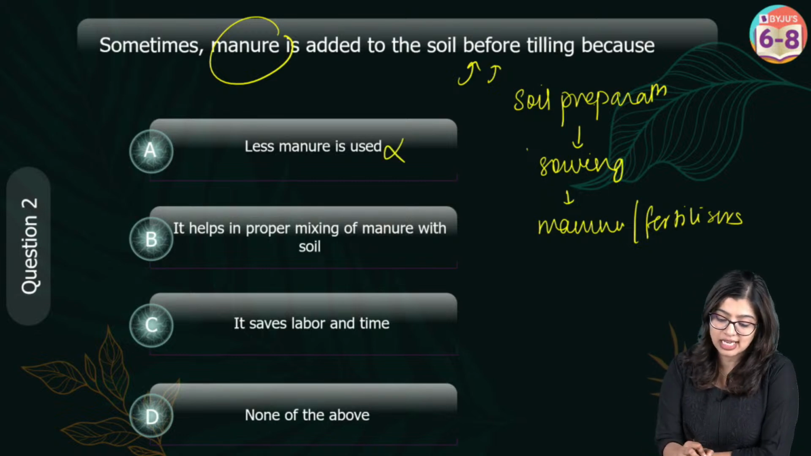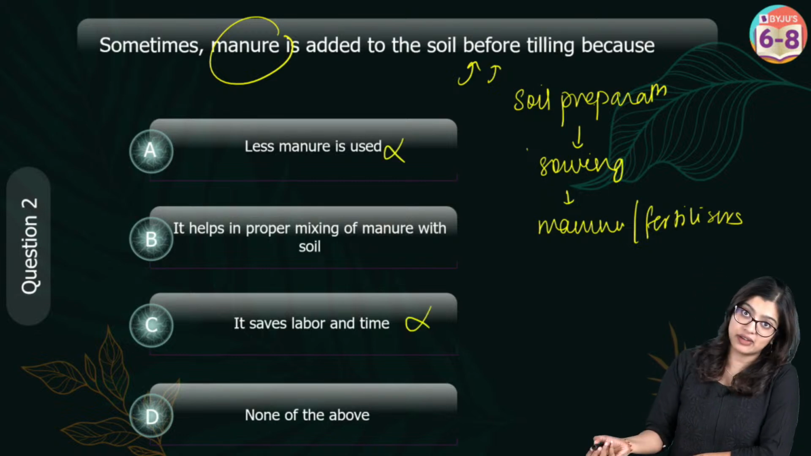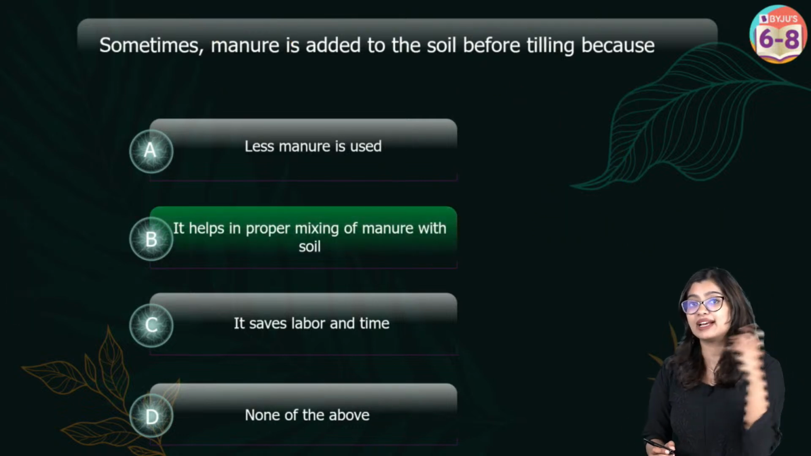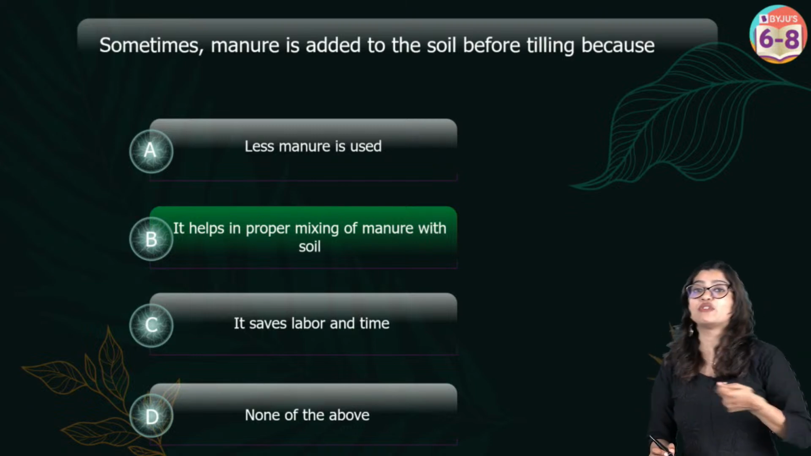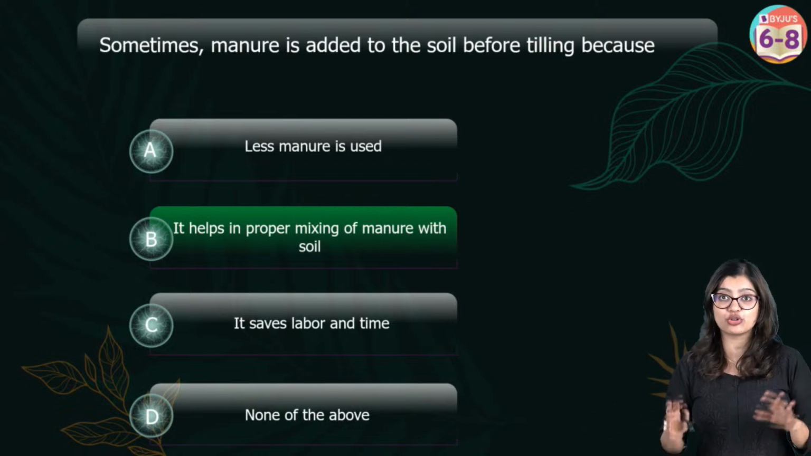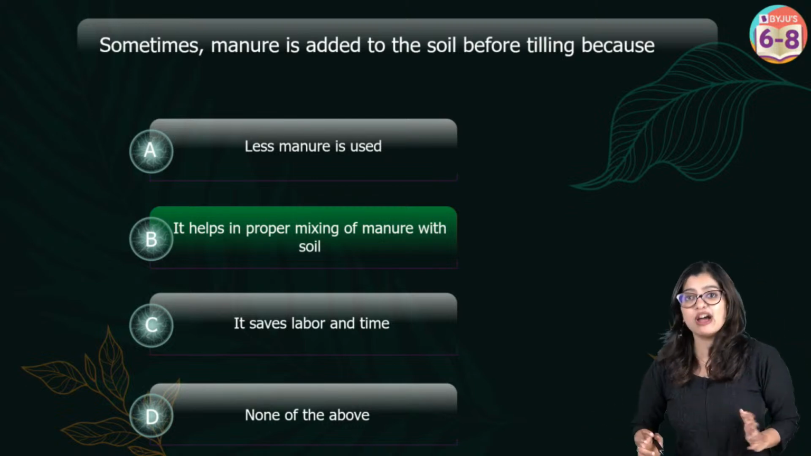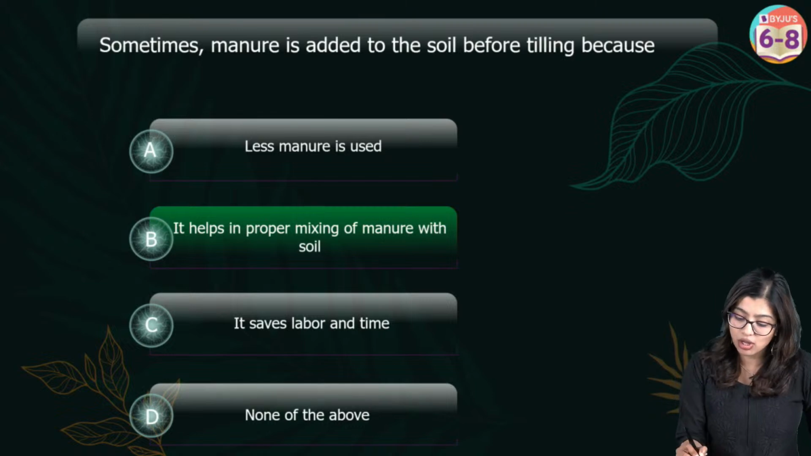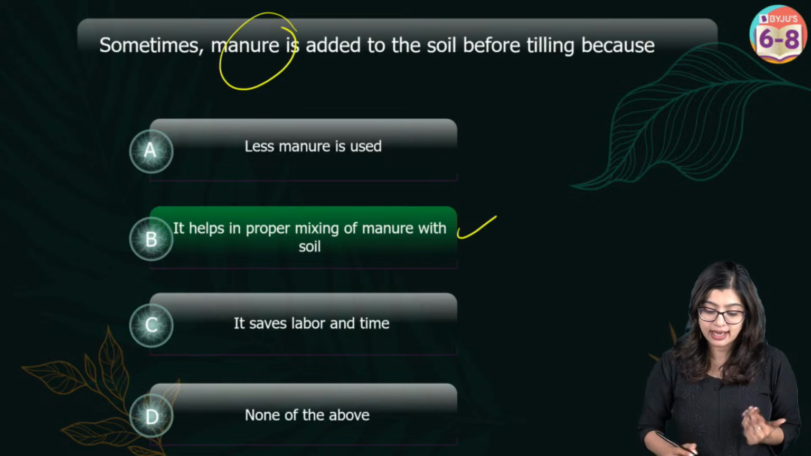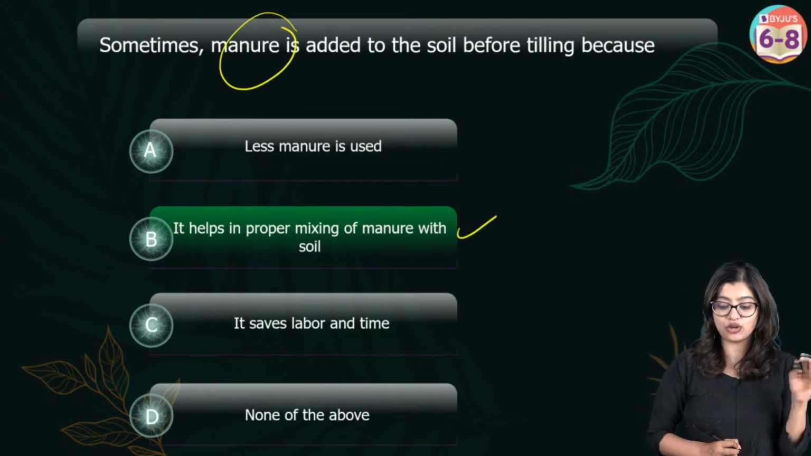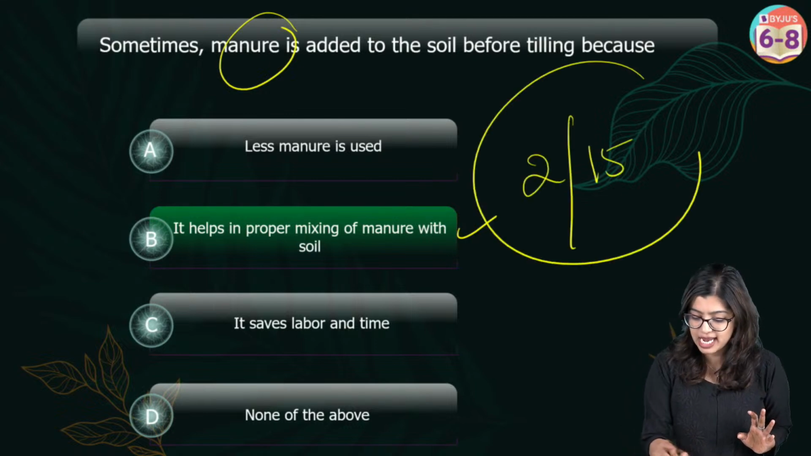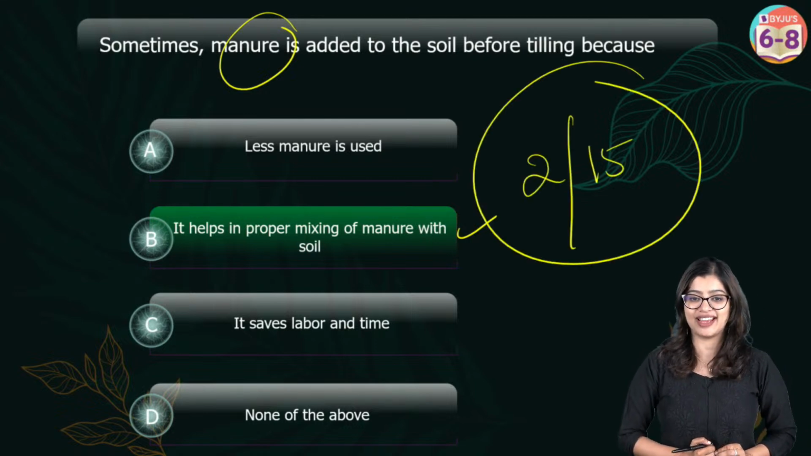The reason is not because I will use less manure or because it saves me labor and time, but because the intent of preparing the soil is so that there is proper distribution of nutrients. So if I want proper distribution of nutrients, I can add the manure beforehand itself. It helps in making sure that the manure is properly mixed. So here the correct answer is option B, and you have got 2 out of 15.